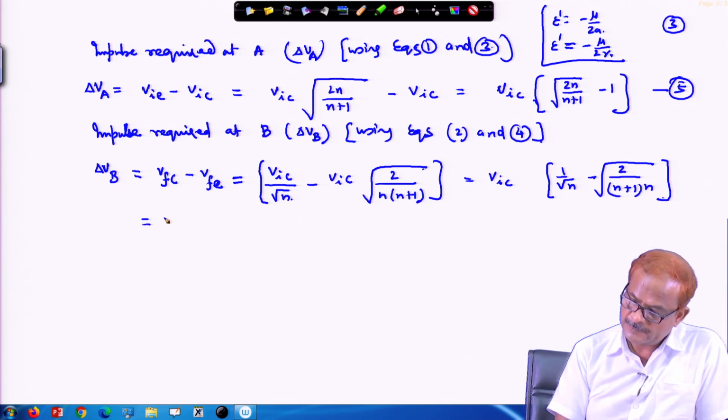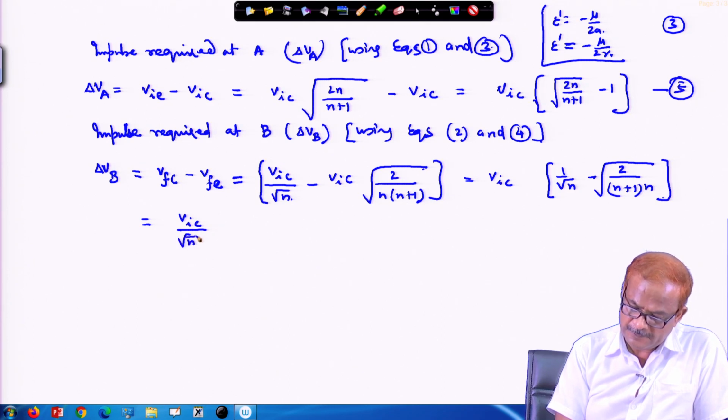And the same thing we can also write this way, if we take V_IC under root n as common.